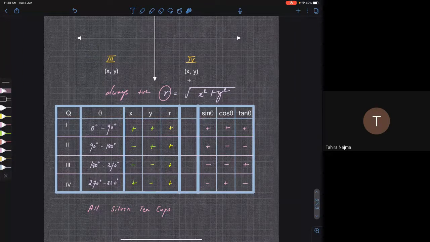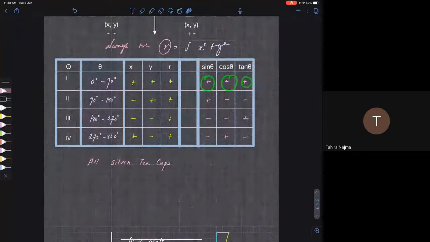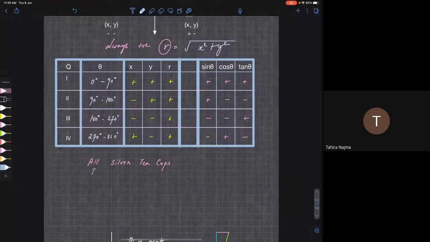So what does that all mean? What does "all" mean? All theta, everything is positive: sin, cos, and tan. All are positive. That means in the first quadrant. This refers to which quadrant? First quadrant. This refers to the first quadrant.